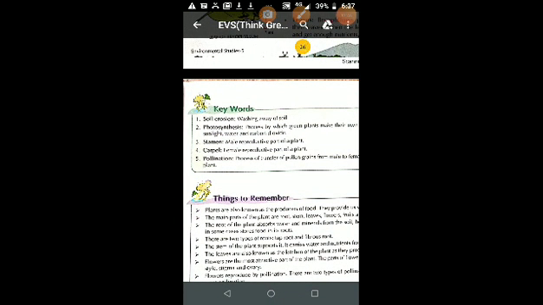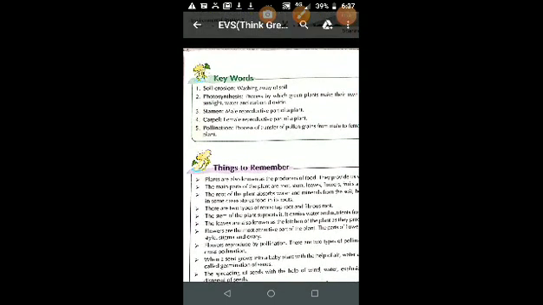Another way of self pollination is when there are many flowers on the same plant, and the pollen grains of one flower enter the stigma of another flower, but the plant is the same. That is also known as self pollination.